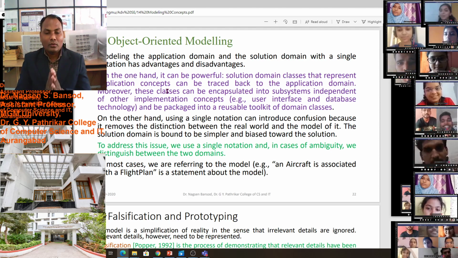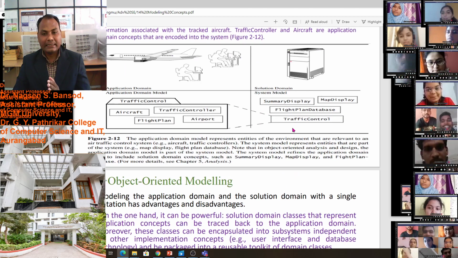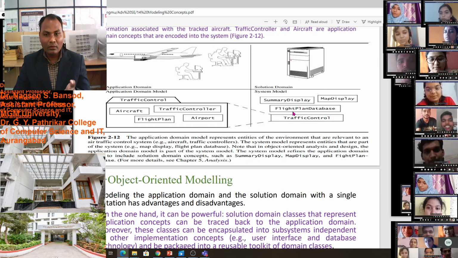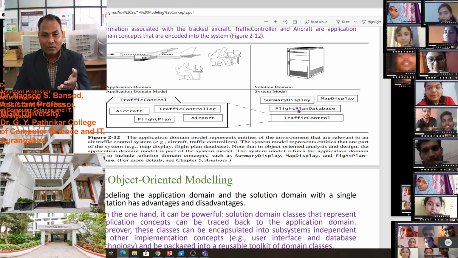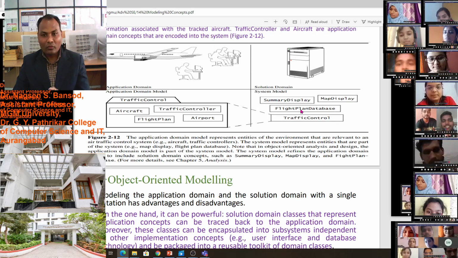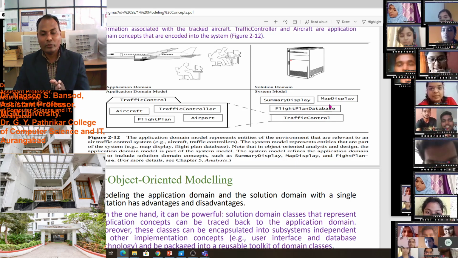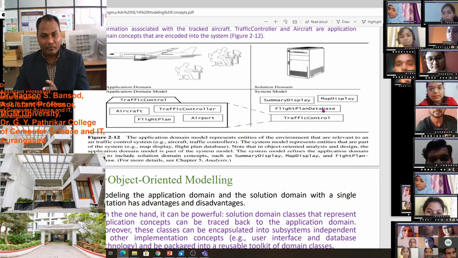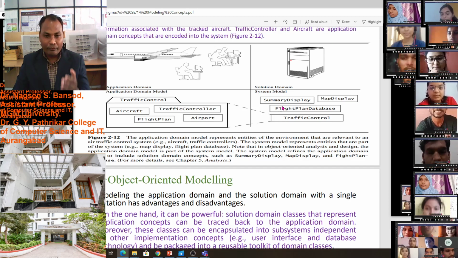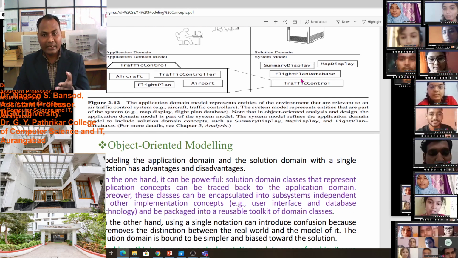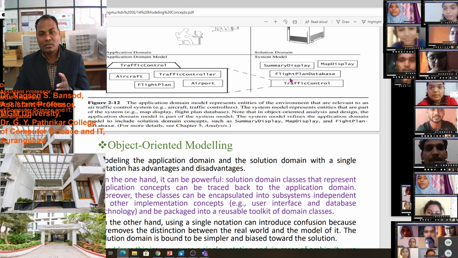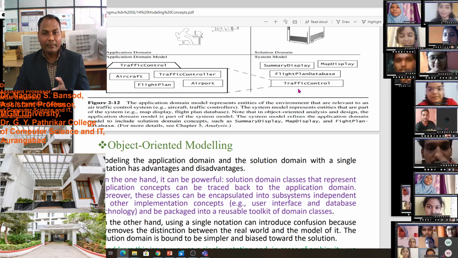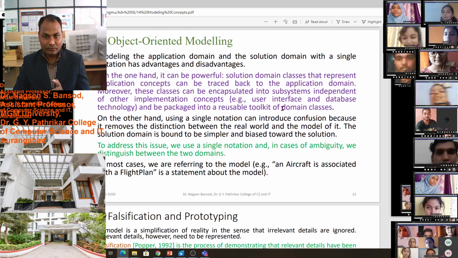Here you will get the application concept: how that software will work, how data is stored, and for what. Suppose we want to display the map, we will be able to display the map. If we want to find the summary of the flights, we are able to do that, because that is stored in the flight plan database.